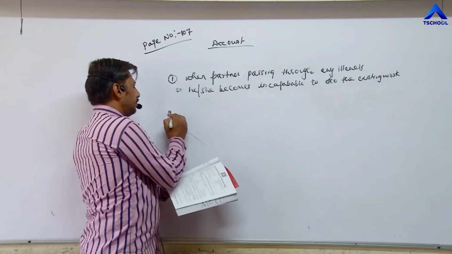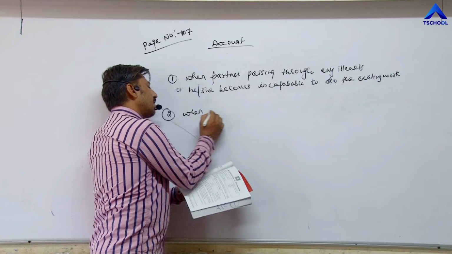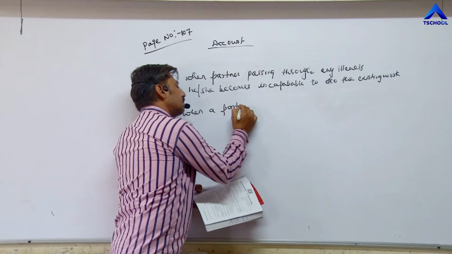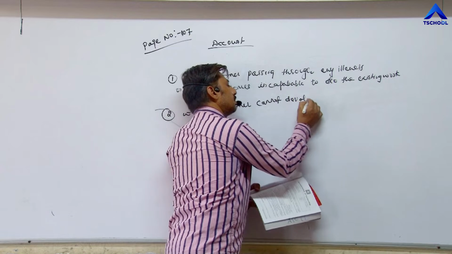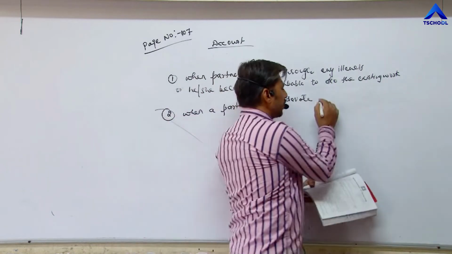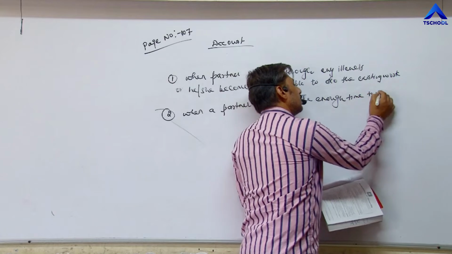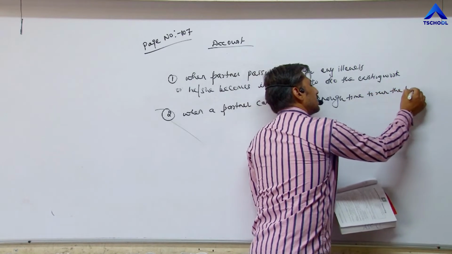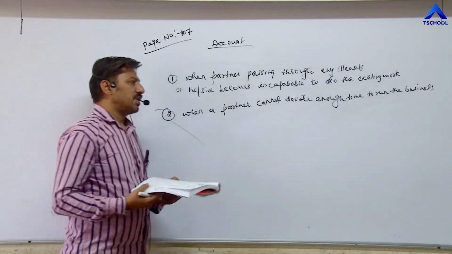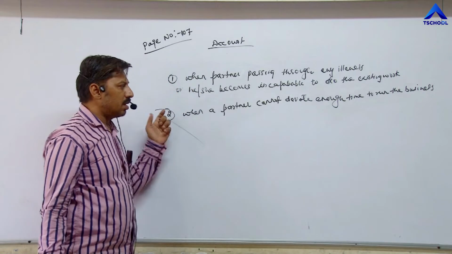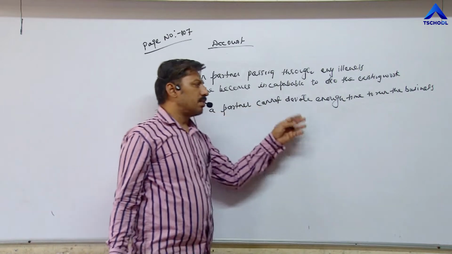Second point, when a partner cannot devote enough time to run the business, the time which he or she was giving earlier, now due to some reason he or she cannot devote enough time to that business.